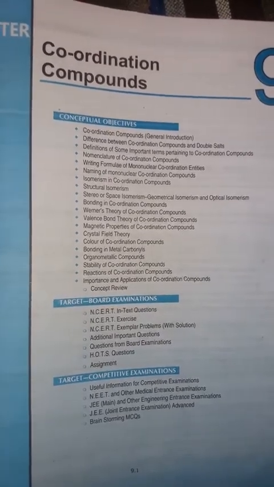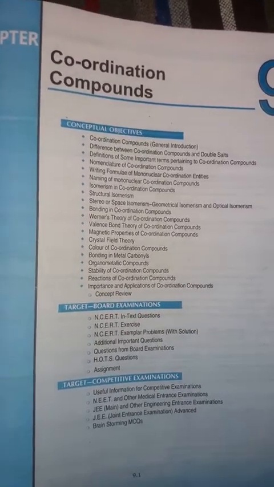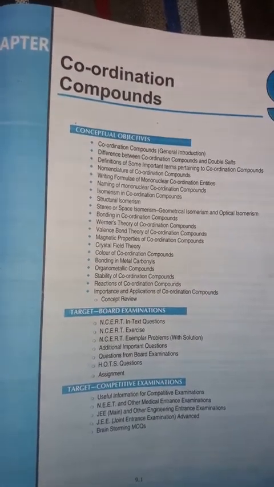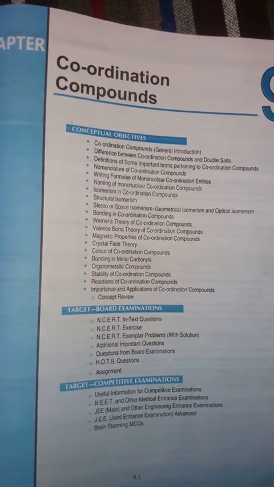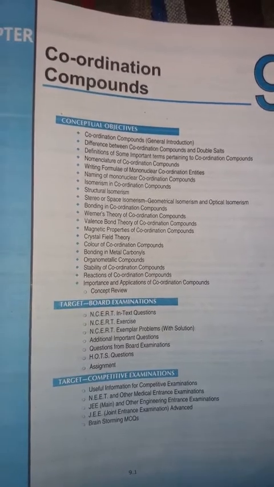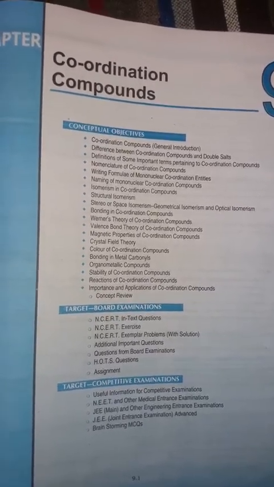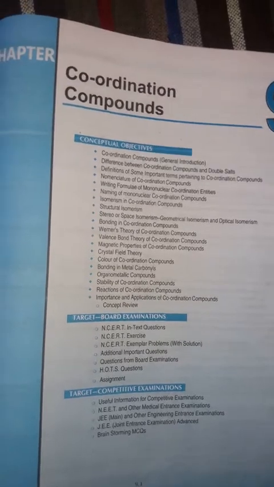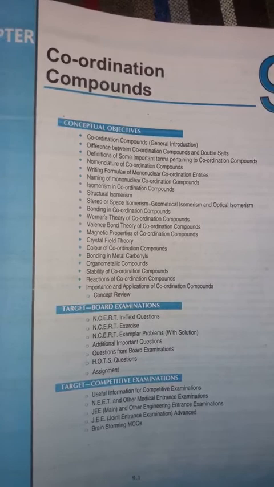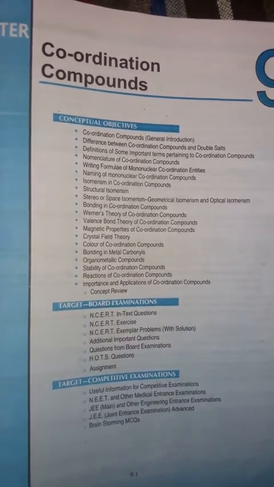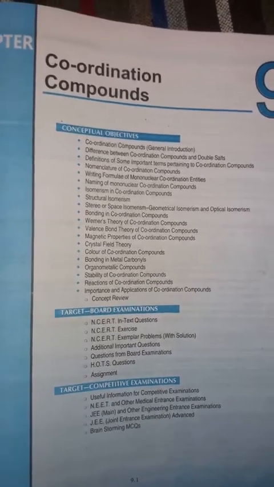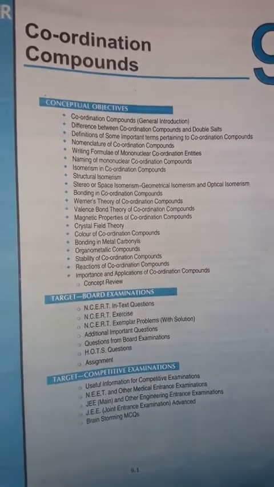terms that arise in coordination compounds, nomenclature, writing formulas of molecular coordination, naming, isomerism in coordination compounds, structure, stereoisomerism, bonding in coordination compounds, valence bond theory, magnetic property of coordination compounds, crystal field theory, color of coordination compounds, organometallic compounds, stability of coordination compounds. These are the various topics to study under this unit.